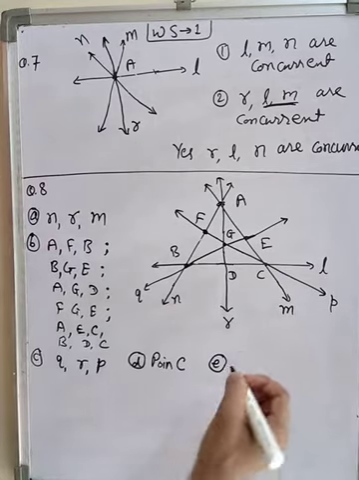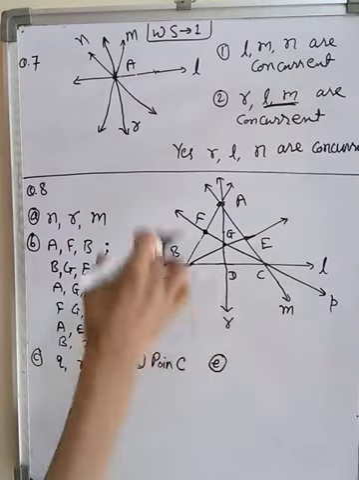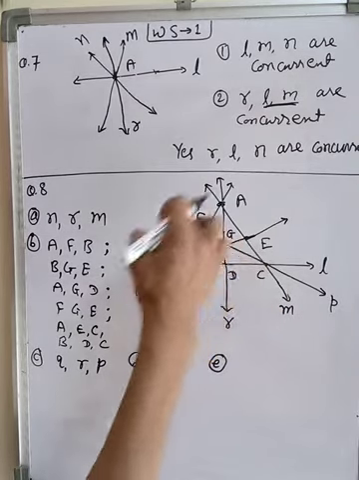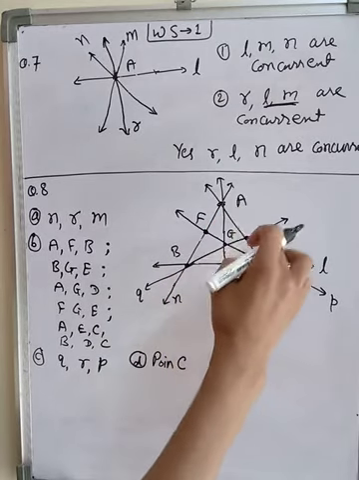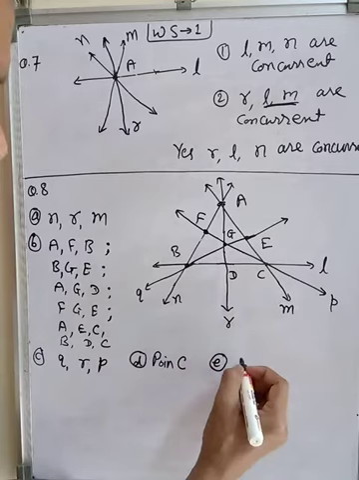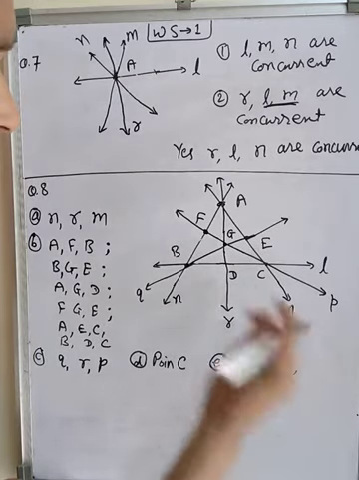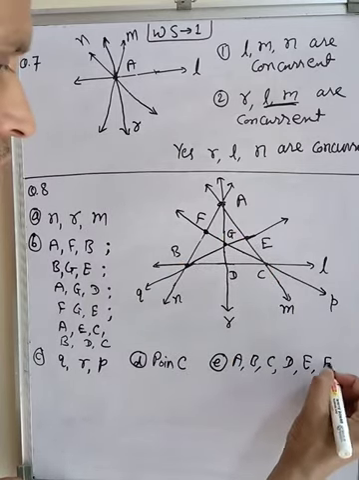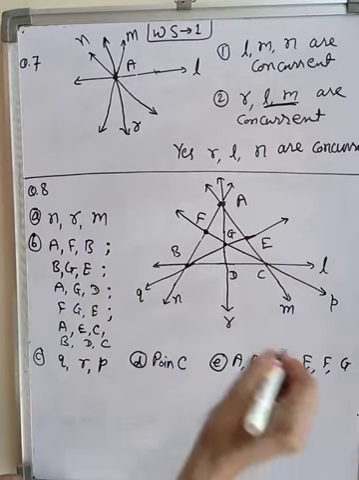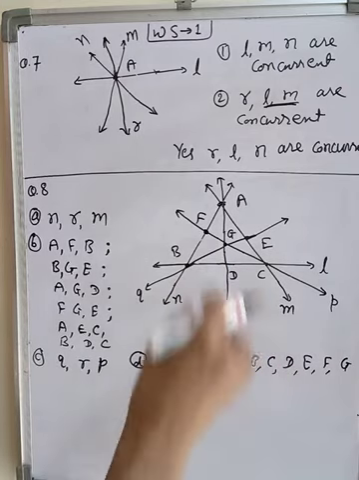Now answer E. All the points that lie in this plane. Whatever points are lying on this plane, what are their names? A, B, C, D, E, F, G, up to G only. So this many points lie on this plane.